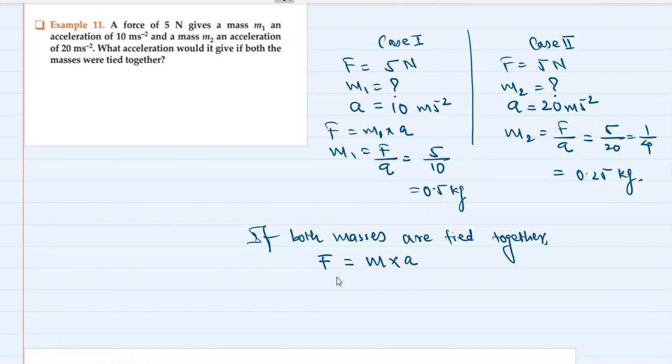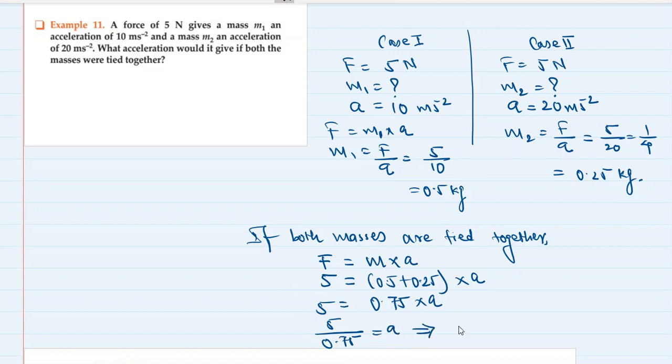Force we know, 5 Newton. What acceleration would it give? So mass is total 0.5 plus 0.25 and acceleration we don't know. So 5 is equal to 0.75 multiplied by A. So 5 divided by 0.75 is equal to A, and acceleration would be 500 upon 75.